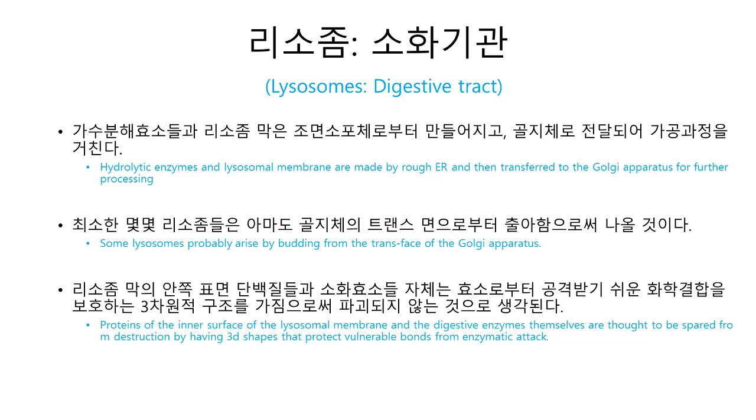Hydrolytic enzymes and the lysosomal membrane are made by rough ER and then transferred to the Golgi apparatus for further processing. At least some lysosomes probably arise by budding from the trans face of the Golgi apparatus. But how are the proteins of the inner surface of the lysosomal membrane and the digestive enzymes themselves spared from destruction? Apparently, the three-dimensional shape of these proteins protects vulnerable bonds from enzymatic attack.